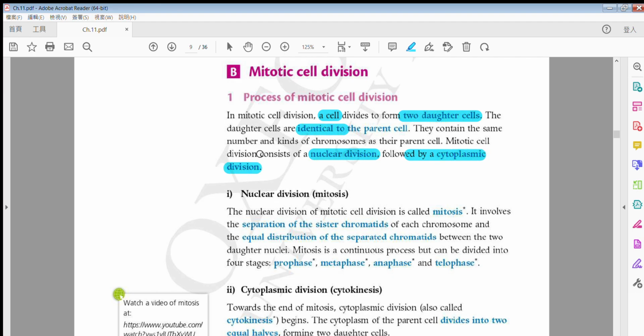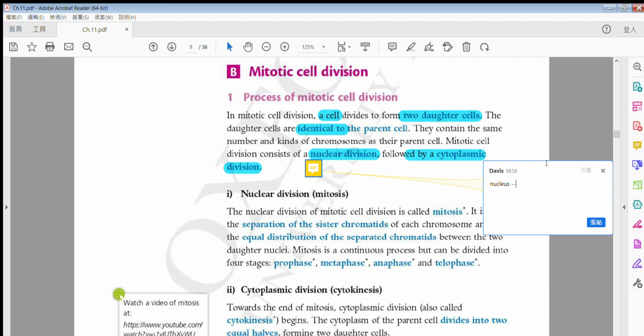So what does it mean by nuclear division? Nuclear, which organelle do you think it is similar to? The answer is nucleus. So the first part is called the nuclear division, talking about the nucleus separating into 2.